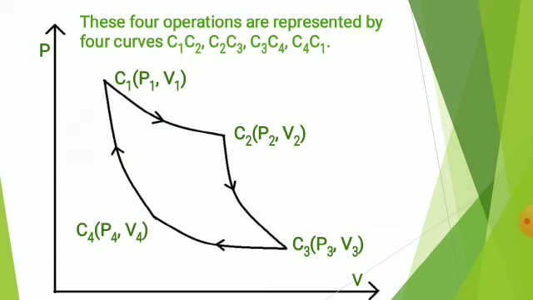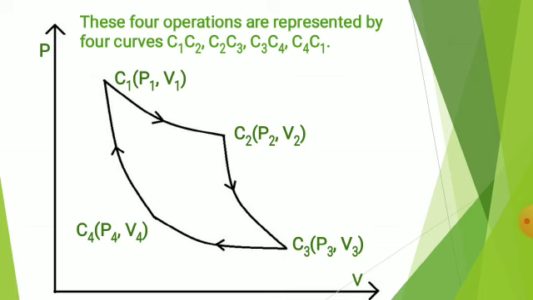In the first operation, the cylinder is placed on the source of heat H, and due to the conducting base of this cylinder, the gas is in direct thermal contact with the source, so it attains the temperature T1. Let P1 be the pressure and V1 the volume, which is represented by the point C1.